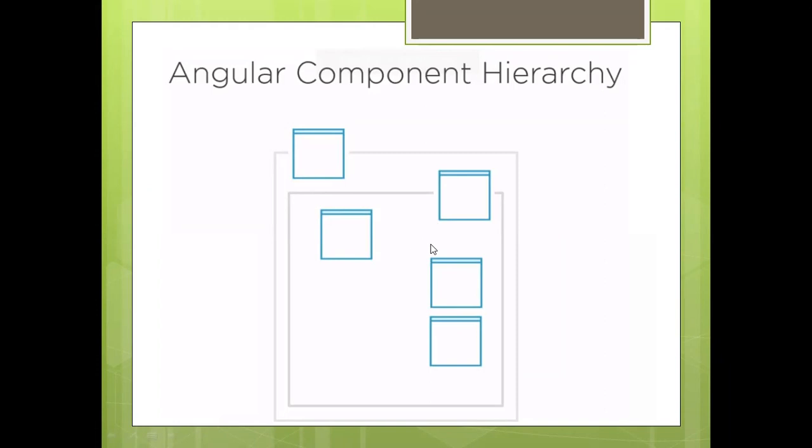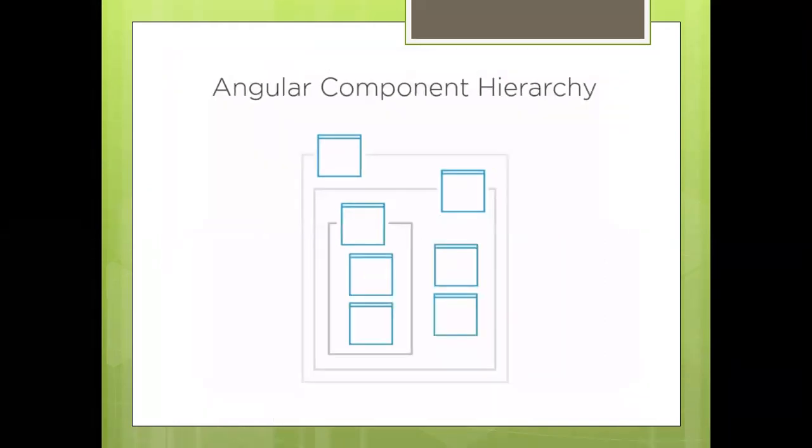Now in the next slide, let's say inside that home component I'm using a few other components, and it can be of any hierarchy level. There is no set limit for that. So what I'm trying to explain is that you can have any hierarchy of components. You can have components inside a component, inside a component. There can be any level of parent-child relationship which is feasible for you.